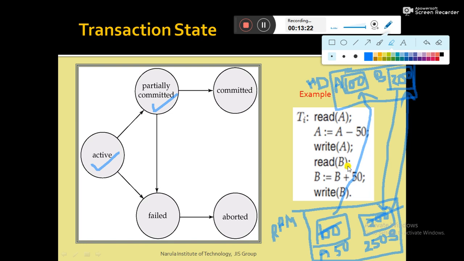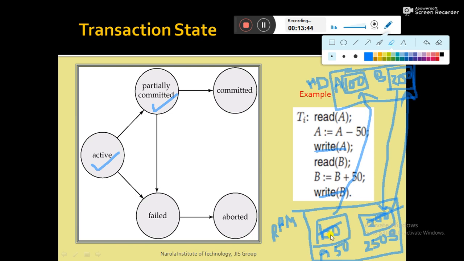But again, why do we term it partially committed? Because of the instructions write A, write B. Now what is write A? Write A means copying the value of A from RAM to hard disk. Write B means copying back the content of B to the hard disk.